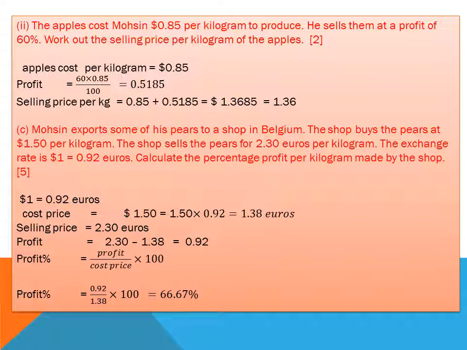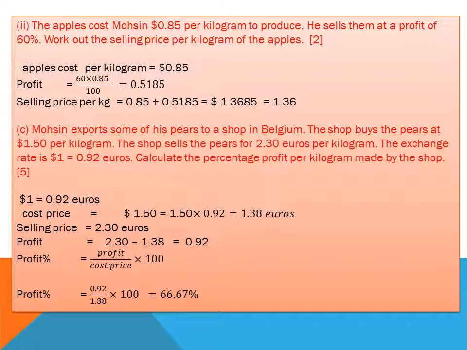So profit is 0.5185. Selling price is the cost price plus profit. If you buy something worth rupees 100 and sell it for rupees 150, then profit is 50. It means if you want to get the selling price, you should add the cost price and profit here.